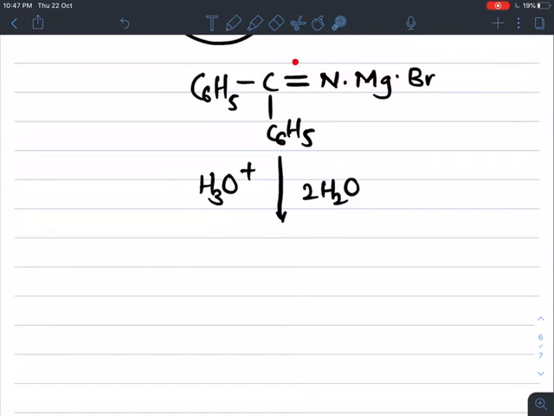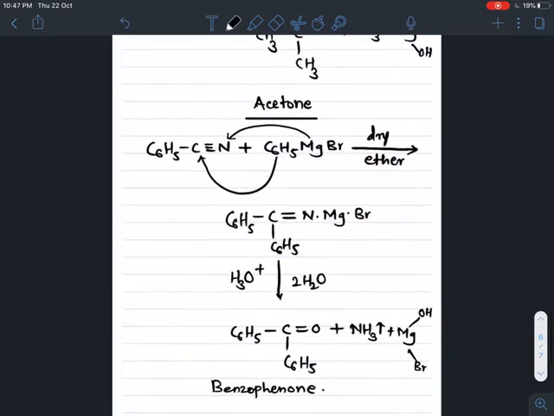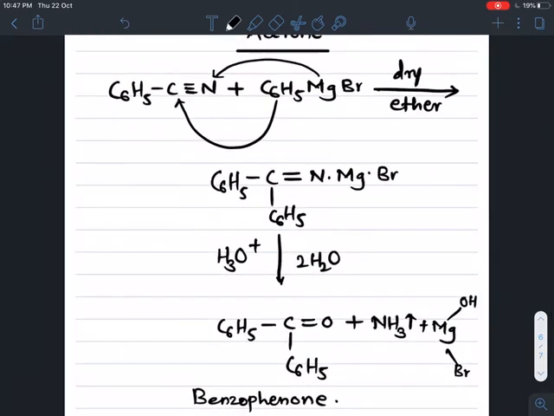By breaking of this C double bond N group, we get the corresponding ketone, and the name of this ketone is benzophenone, C6H5COC6H5, plus ammonia, which is removed as a byproduct, NH3, with removal of magnesium bonded with OH and Br. So benzophenone is prepared from benzonitrile and phenyl magnesium bromide.